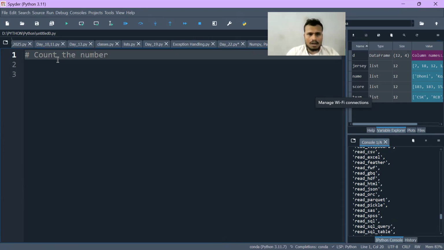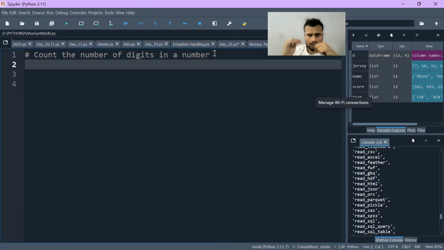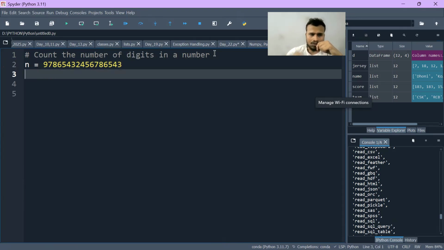count the number of digits in a number. Okay, so basically we don't know how many digits a number can have. We don't know certain things. जैसे फॉर एग्जाम्पल, for me the digits will be this, right? For another person, the digits will be this.